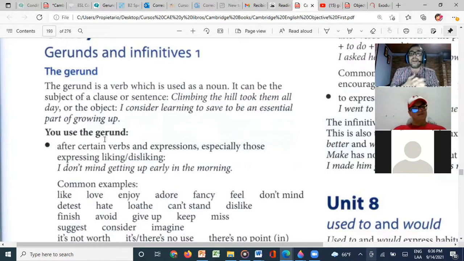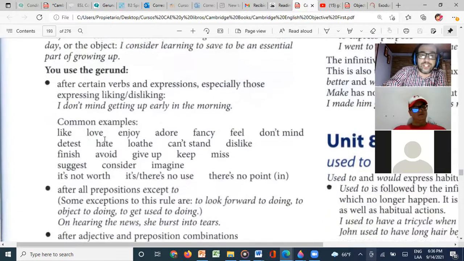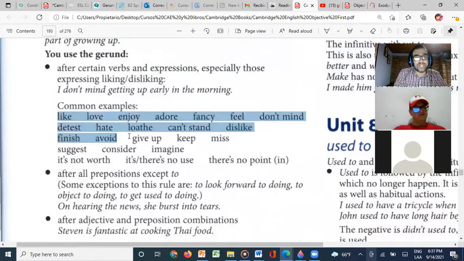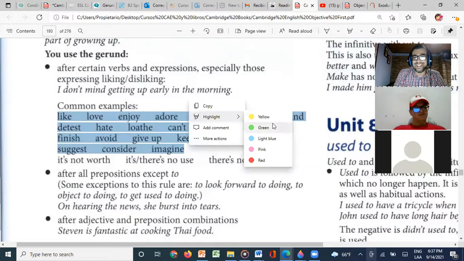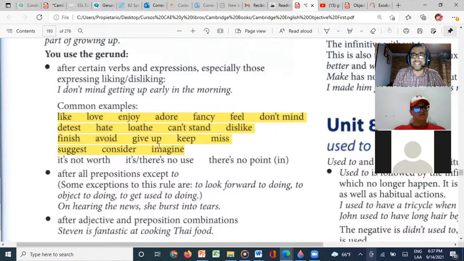We use ing. Now, another way of using gerunds is after all these verbs, we're going to be using gerunds. So for example, you can say, I hate cycling, or you can say, I love reading. So after these verbs, we need to use gerunds. So we just need to memorize these verbs. Olher or Megan, can you give me some examples using some of these verbs with a gerund? Okay, I don't mind cooking. Okay, very good. I don't mind cooking.